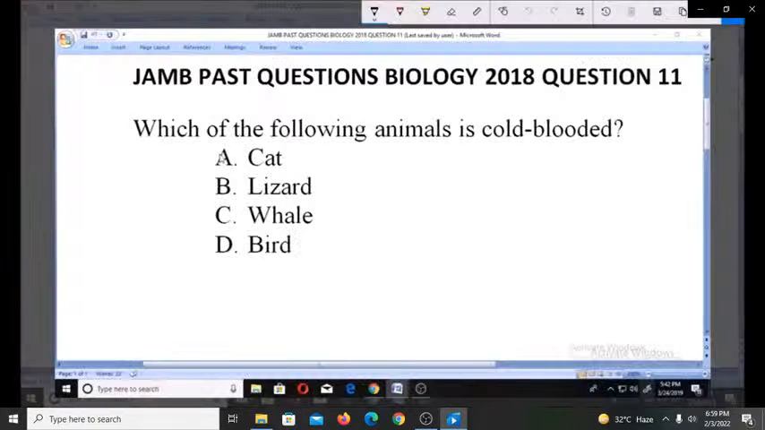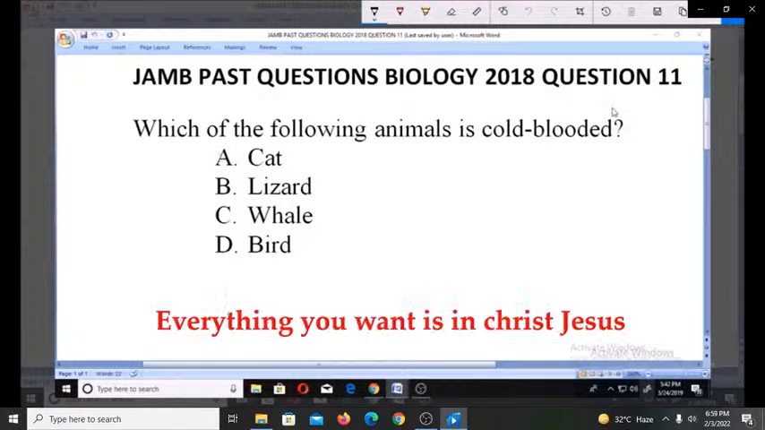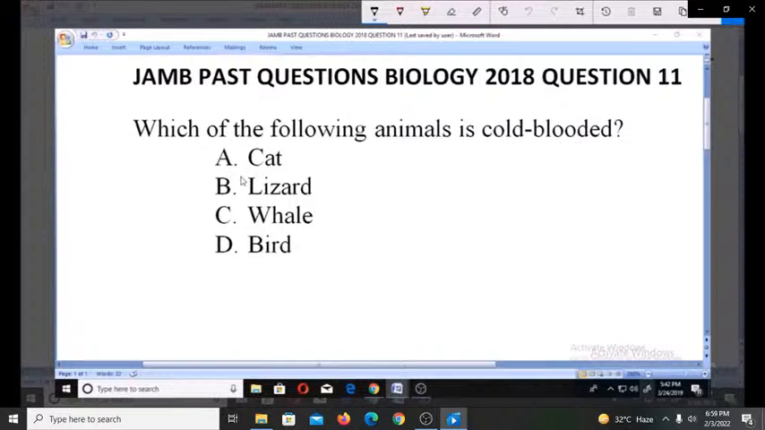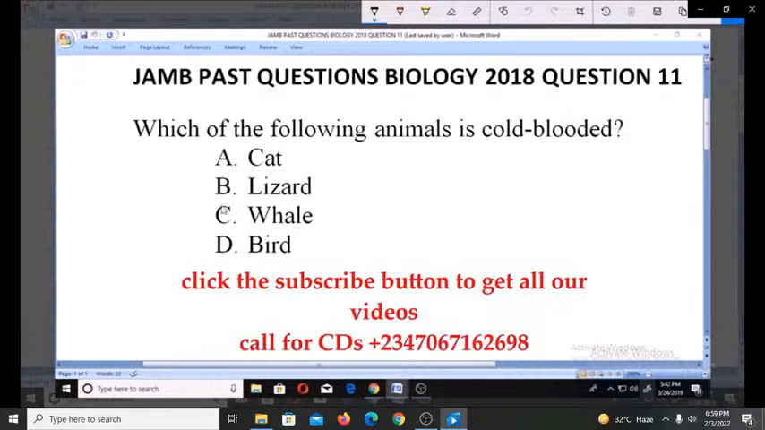Welcome. Let's look at this question number 11 for JAMB Past Question Biology 2018. Which of the following animals is cold-blooded? A. Cat. B. Lizard. C. Whale. D. Bird.